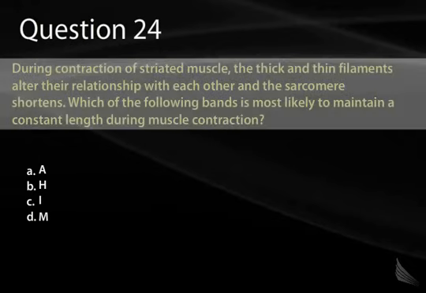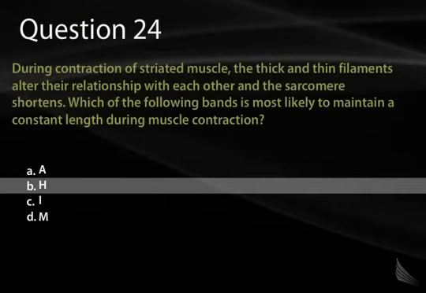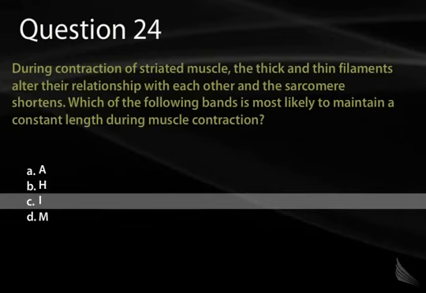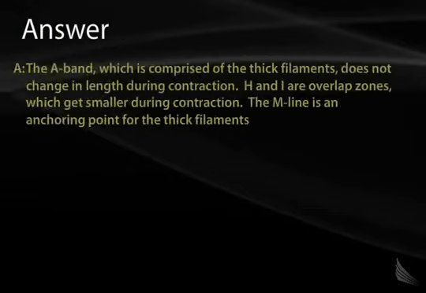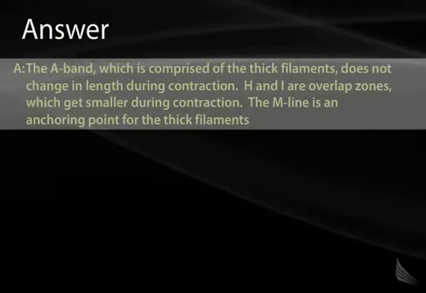Question 24. During the contraction of striated muscle, the thick and thin filaments alter their relationship with each other, and the sarcomere shortens. Which of the following bands is most likely to maintain a constant length during muscle contraction? A. The A band. B. The H band. C. The I disc. Or D. The M disc. The correct answer here is A. Remember that A only corresponds to the length of the thick filament, and that doesn't change. The A band has no correspondence to the amount of overlap between any of the bands in the sarcomere.